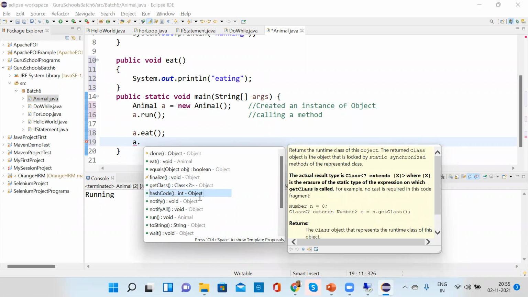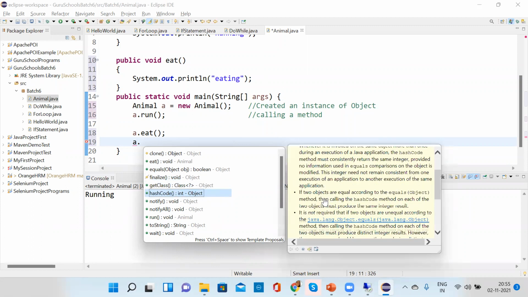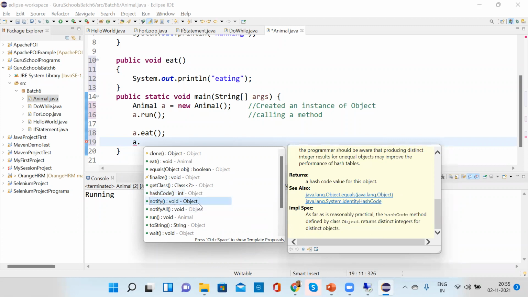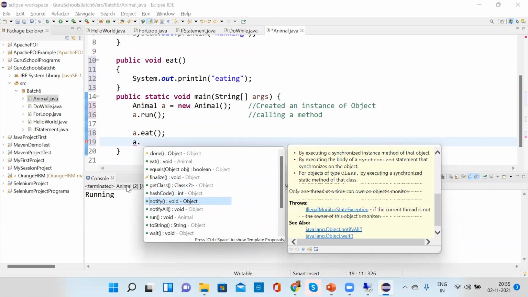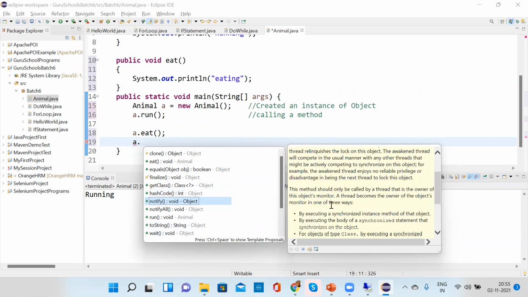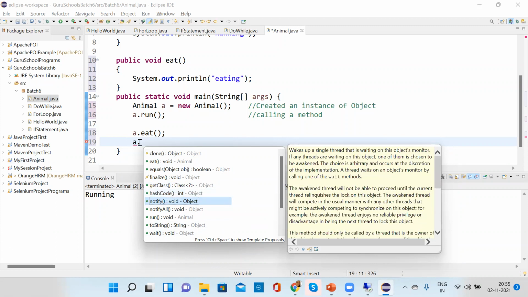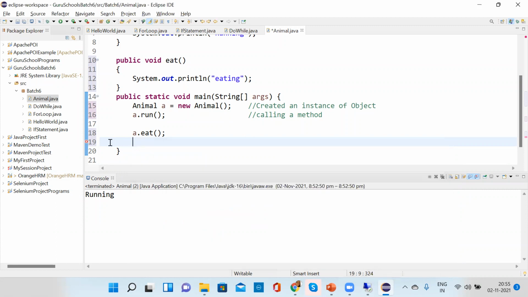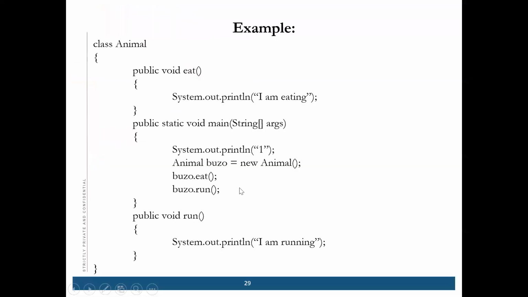Hash code, that you can learn. Notify, that you can do. These are all different methods that can be called via this object. But I haven't used them much. If you want to learn that, you can learn it with examples, with the description written over there.